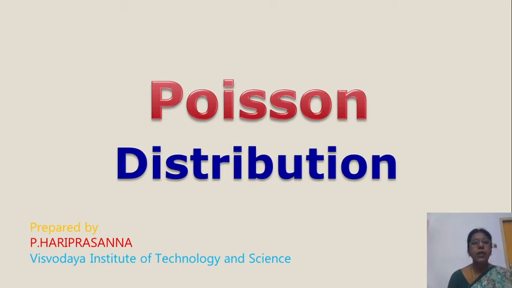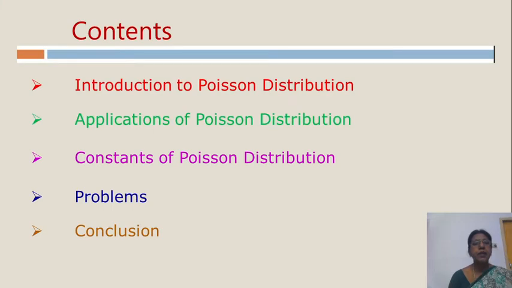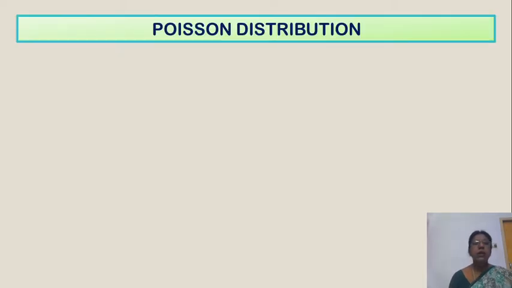Now our topic is Poisson distribution. The contents in this topic are introduction, applications of Poisson distribution, constants of Poisson distribution, problems on PD, and conclusion. Simply, we call Poisson distribution as PD. Okay, now we see the